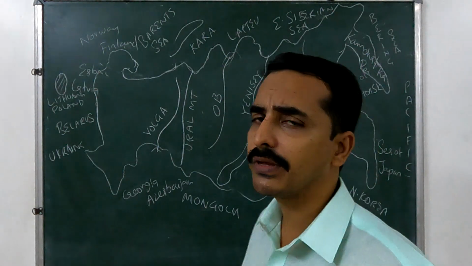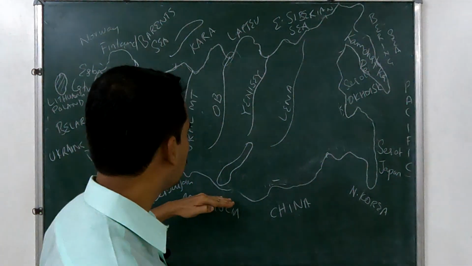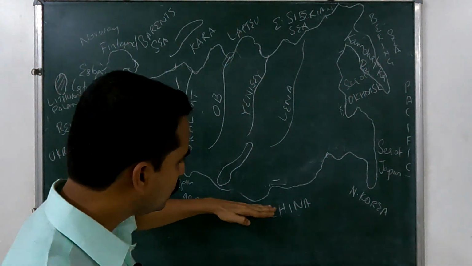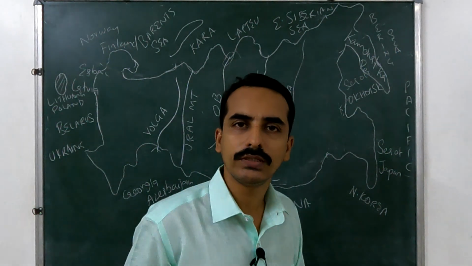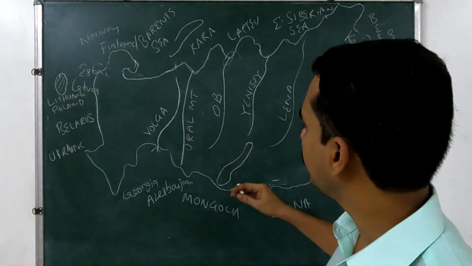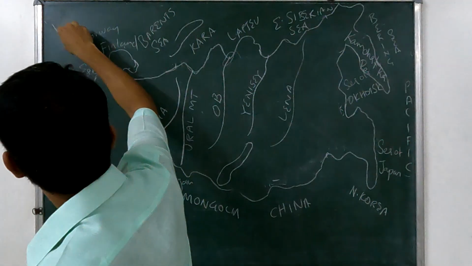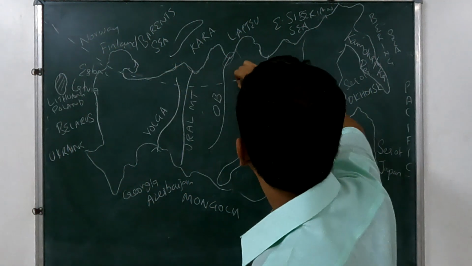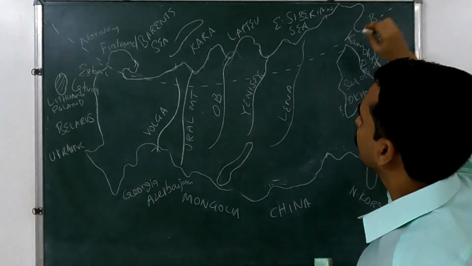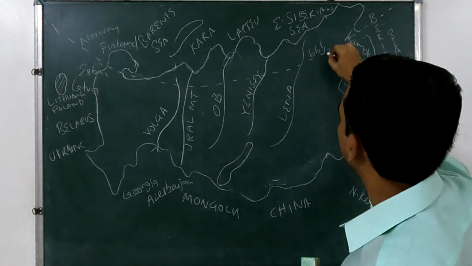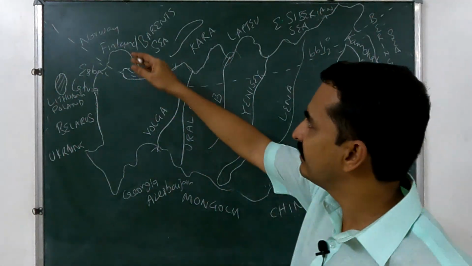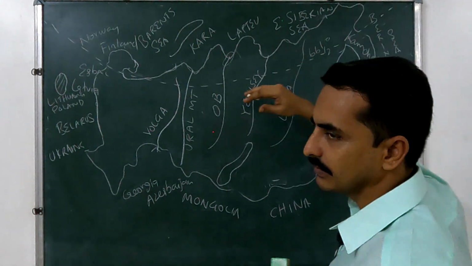Regarding Russia's latitudinal location, in the southern part it is Mongolia. So the southernmost boundary is almost the cool temperate region, and then gradually it extends up to the Arctic zone. Particularly the Arctic Circle is here, at 66.5 degrees; the Arctic Circle passes through the Scandinavian countries and then into Russia here.